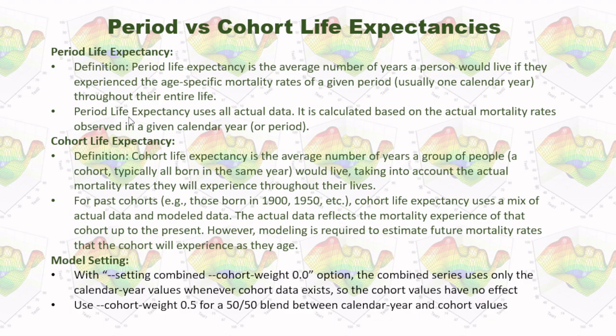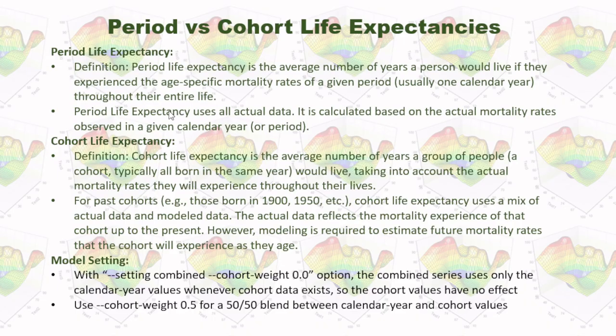Period life expectancy uses all actual data. It is calculated based on the actual mortality rates observed in a given calendar year or period.